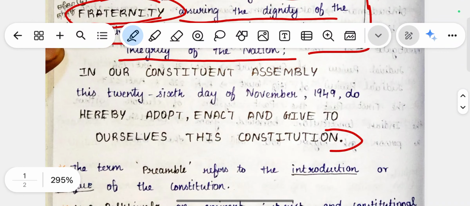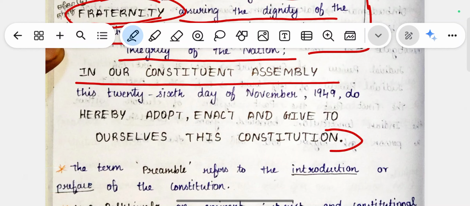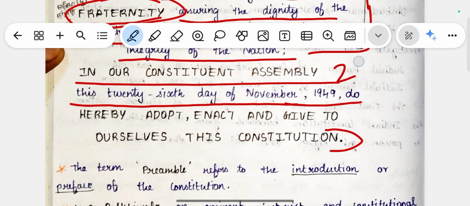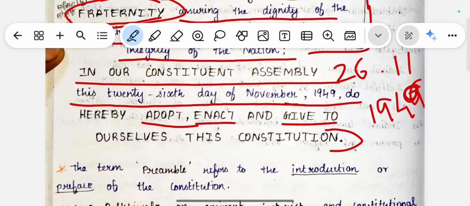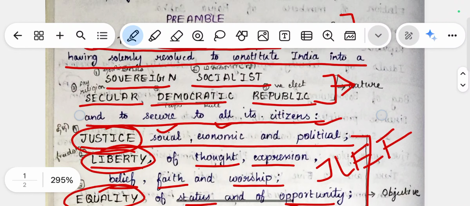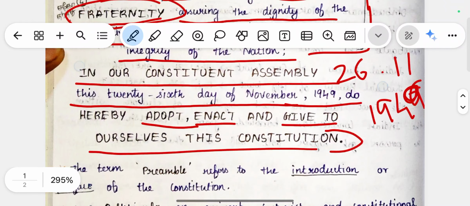And finally, the date of adoption. So in our constitution assembly, this 26th day of November 1946. So 26th 11 1946. So 1949, sorry, 1949, this is the date when our Indian constitution got adopted. So in our constitution assembly, this 26th day of November 1949 do hereby adopt, enact, and give to ourselves this constitution, which is like we are writing this constitution and giving it to ourselves. So these are the things that were written in our preamble, which is very important for exam preparation.